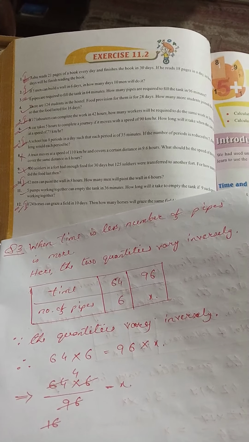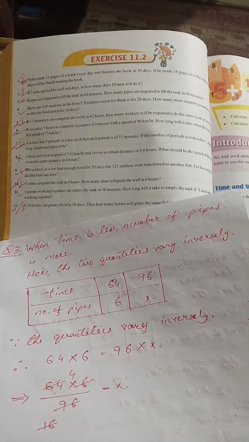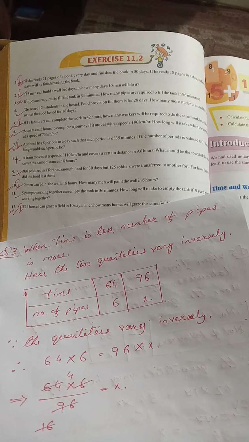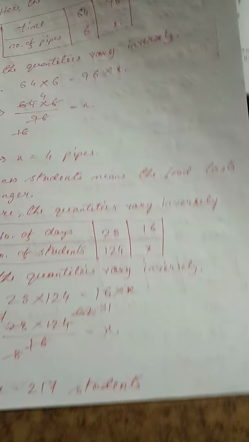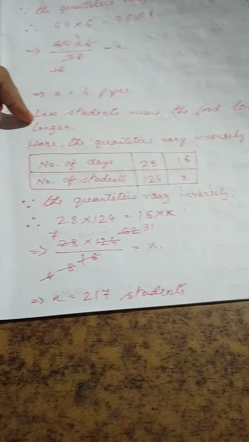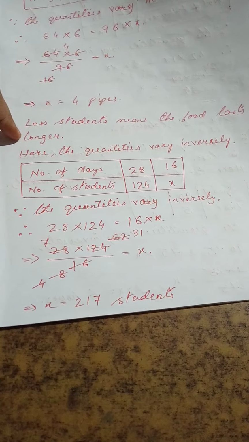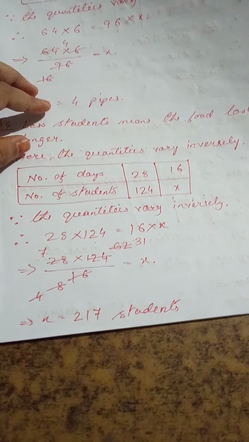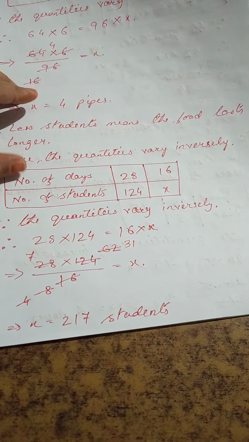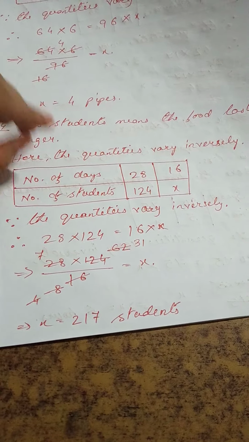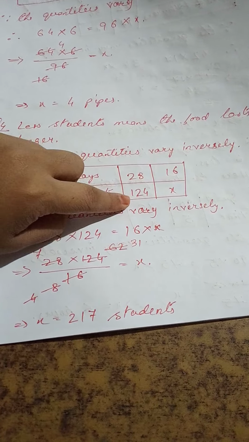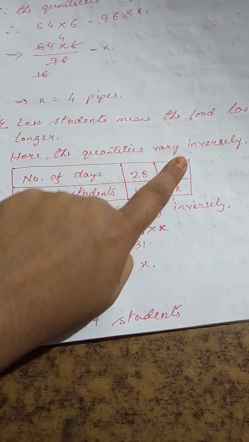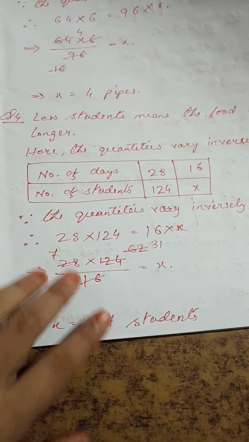There are 124 students in a hostel. Food provisions for them is for 28 days. How many more students join the group so the food lasted for 16 days? If there are fewer students, obviously the food will last longer, because fewer students will eat less food. More students, they will eat more food. So here the quantities are varying inversely. So number of days and number of students. Number of days 28, students is 124. If the number of days is 16, then how many students? x we have to find out.